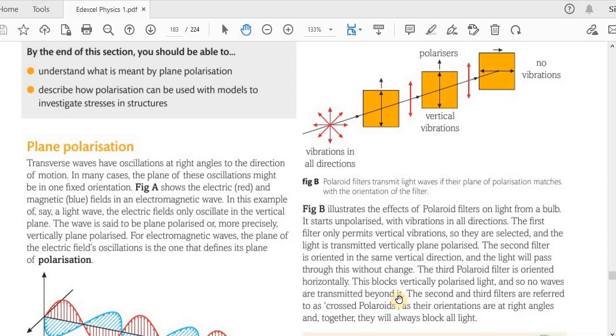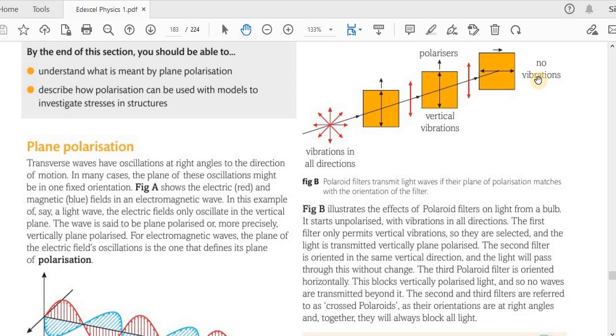Vertically, yes. The second and third filters are referred to as crossed Polaroids, as their orientations are at right angles, and together they will always block all light. So this allows only the vertical direction, this allows only the horizontal direction. So eventually it will prevent all the vibrations passing through this filter. That's why it's called crossed Polaroids, because these orientations are perpendicular to each other.